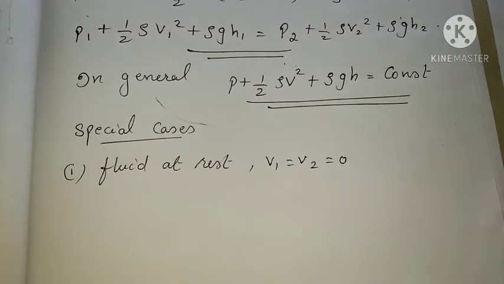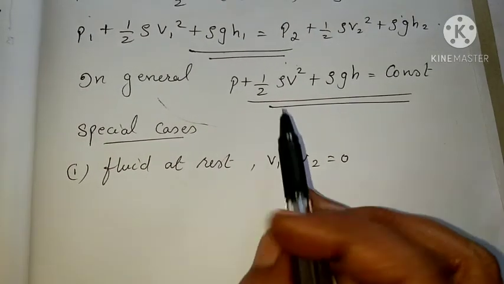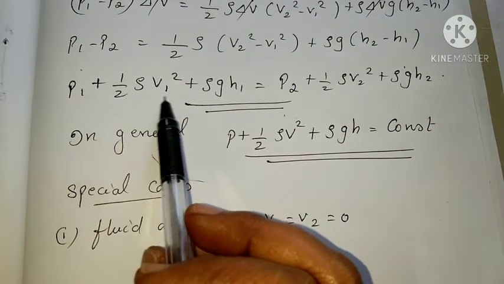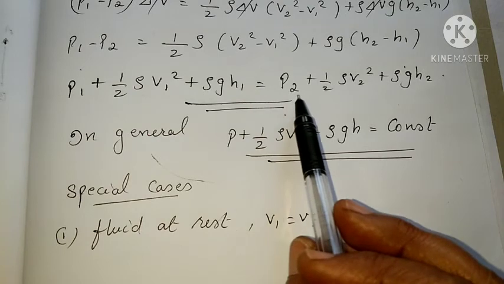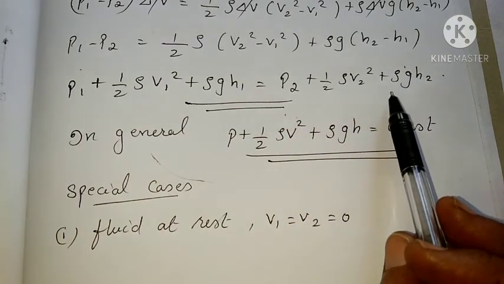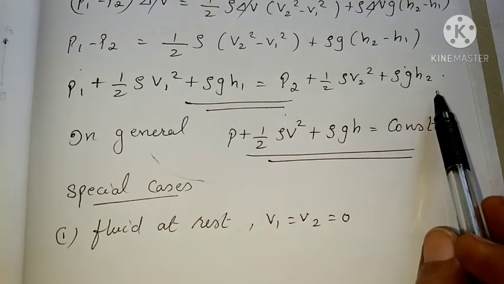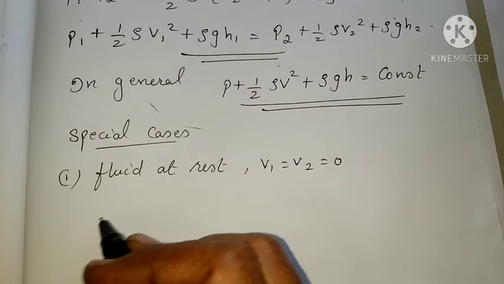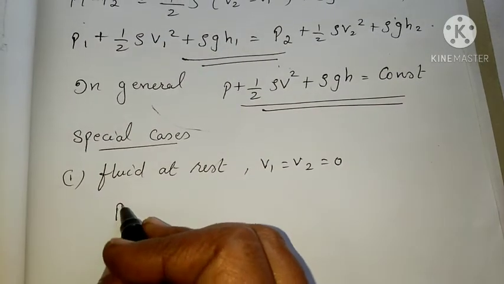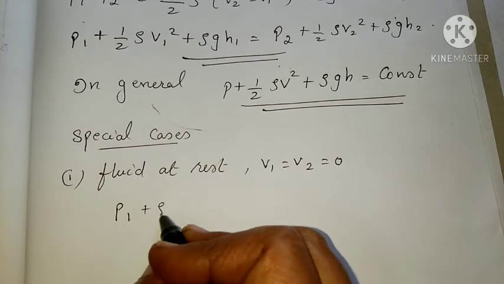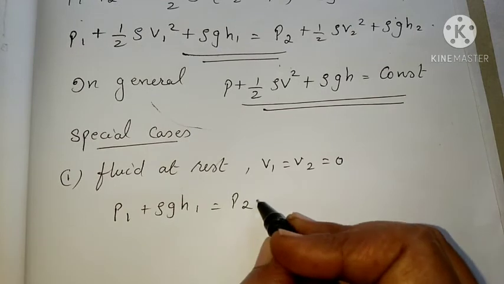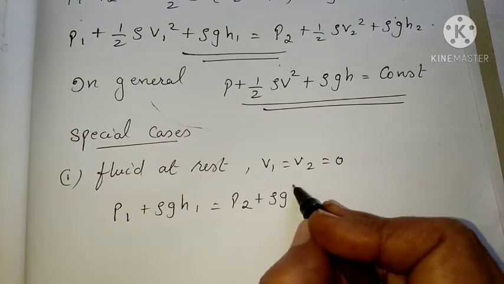So Bernoulli's equation, p1 plus half rho v1 square plus rho g h1 equal to p2 plus half rho v2 square plus rho g h2, with v1 and v2 equal to 0, becomes p1 plus rho g h1 equal to p2 plus rho g h2.